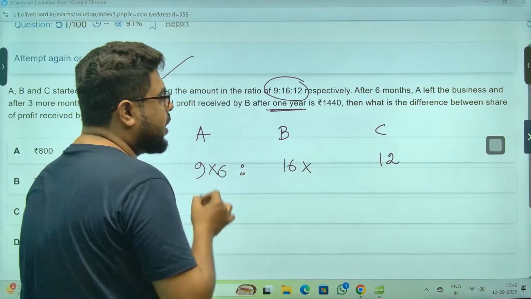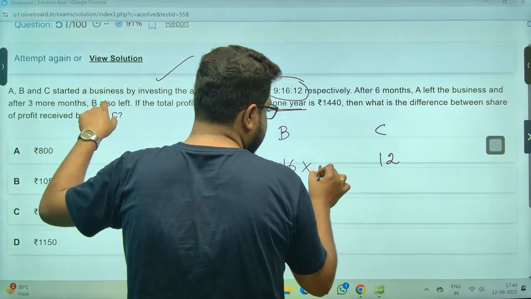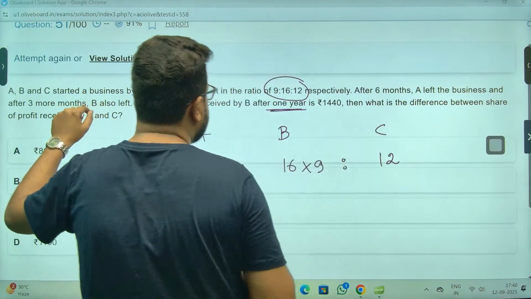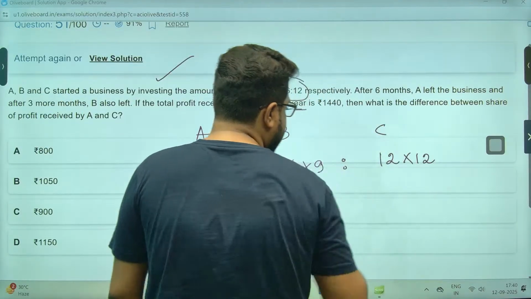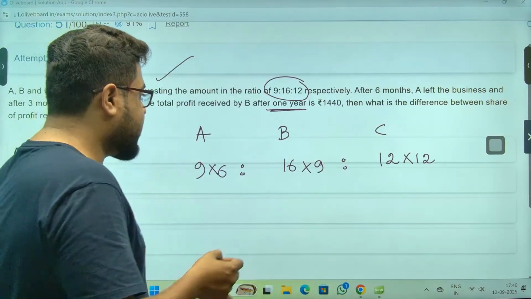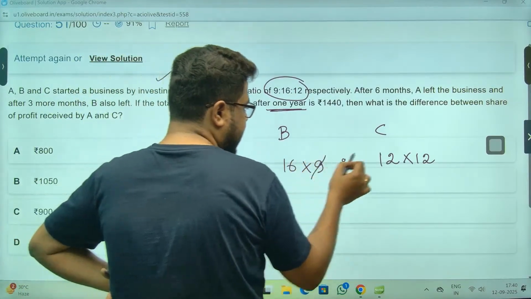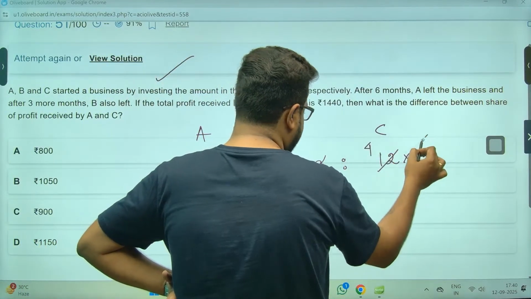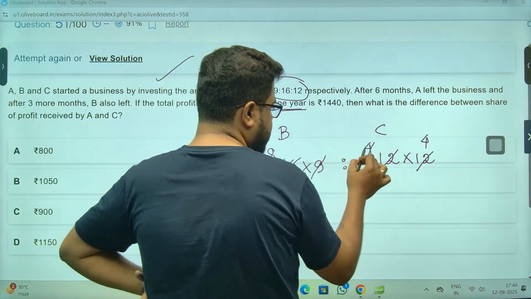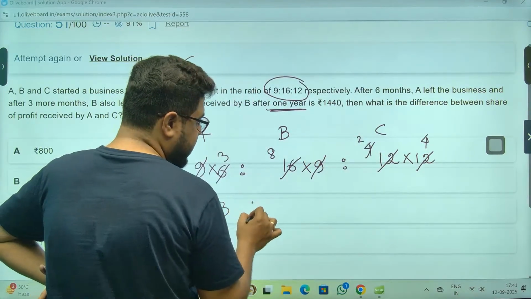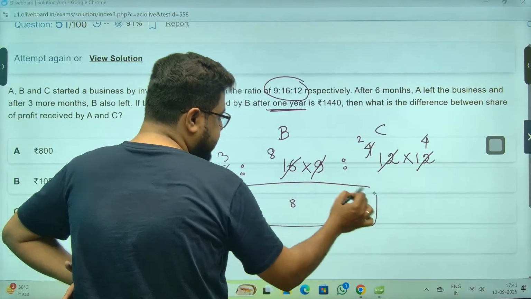After 3 more months B left, meaning B was there for 9 months. And C was there for the whole duration, meaning 12 months. This is your profit sharing ratio. Let's calculate: simplify by 3, then by 2. So the ratio is 3 : 8 : 8. This is the profit sharing ratio.